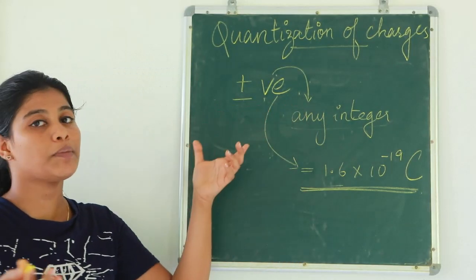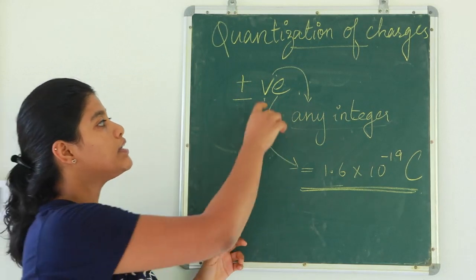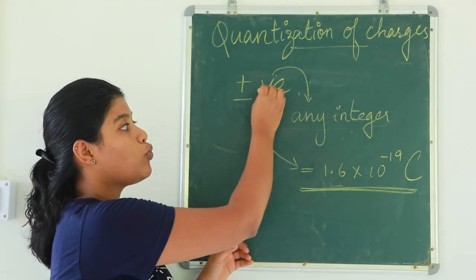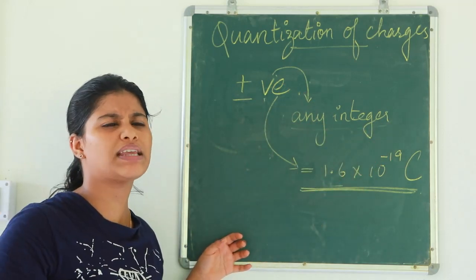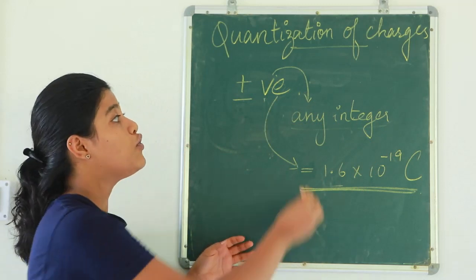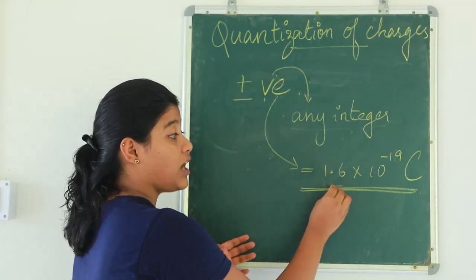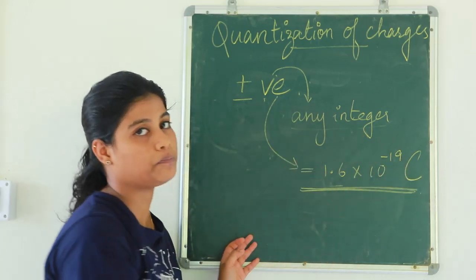Similarly, charges can be quantified into either positive or negative. Here the n and e have special relevance: n is any integer. It can be any number, the number of charges that you have, where e is the value of the charge, that is 1.6 into 10 raised to minus 19 Coulomb.